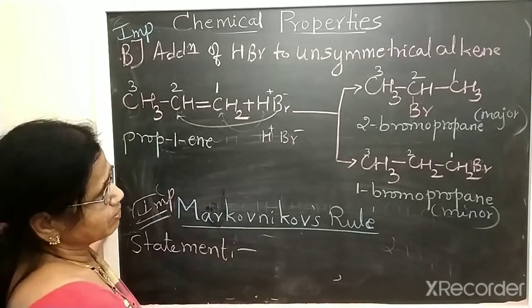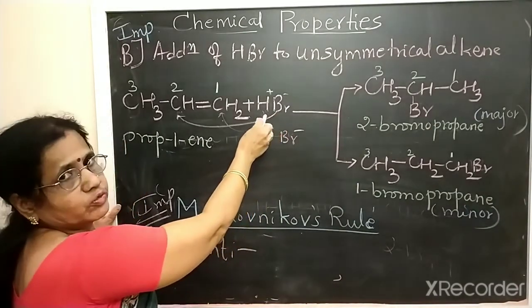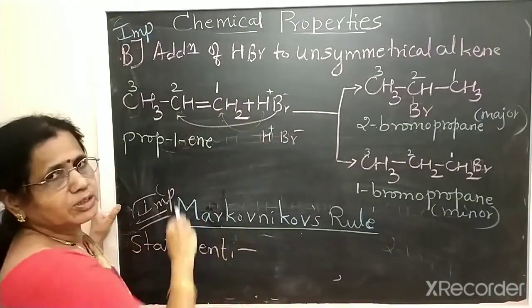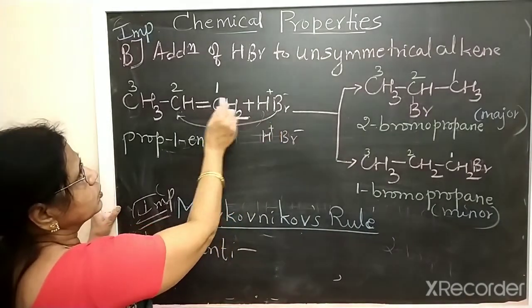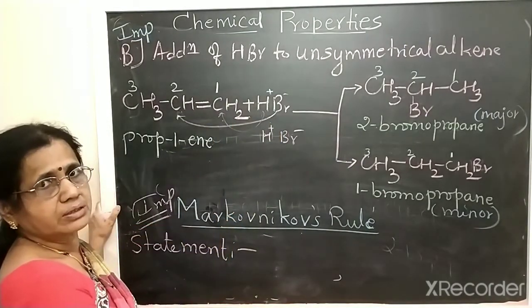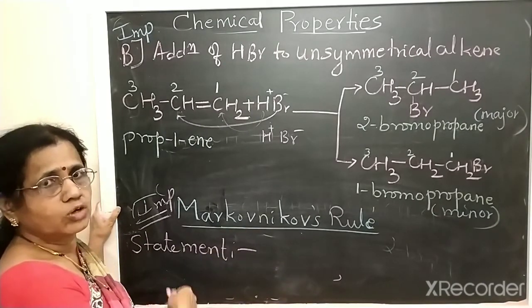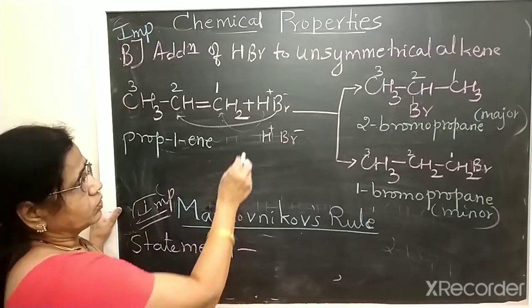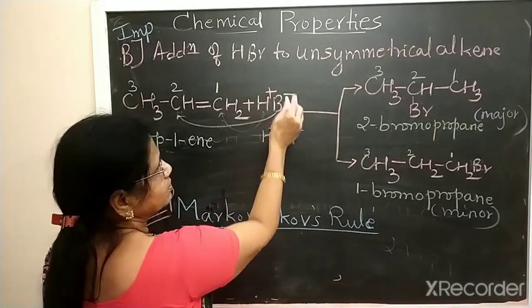So what is the statement now? During the addition of a hydrogen halide to an unsymmetrical alkene, according to Markovnikov's rule, see here, this is H plus, this one is Br minus.